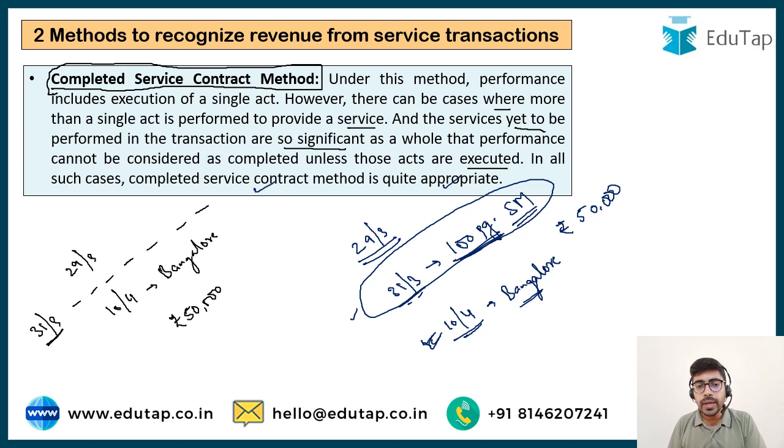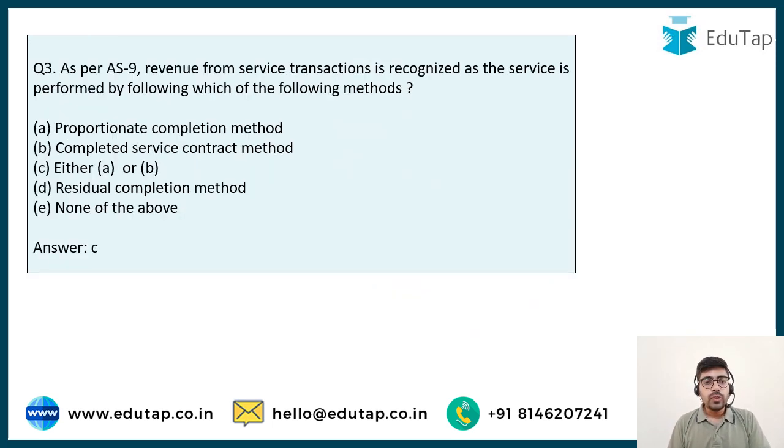So we talked about two methods, proportionate completion and completed service contract method, and I explained to you how these methods can be applied. The answer to this particular question is going to be option C, because with the proportionate completion method, where you have to perform more than one equal act, you can book the revenue proportionately. And you can follow the completed service contract method, where you have to either do one act or do acts in such a manner that a substantial part is going to be completed at a later date only. Then you should book the revenue when the entire service is completed. Answer is option C.